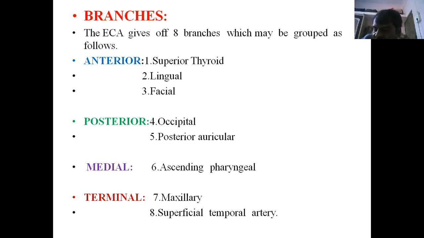Pulse also we can palpate. Just put one finger in front of the auricle. This is the pinna. You press it, and we can also find the pulse. That is the external carotid artery, the external terminal. That is the superficial temporal branch.